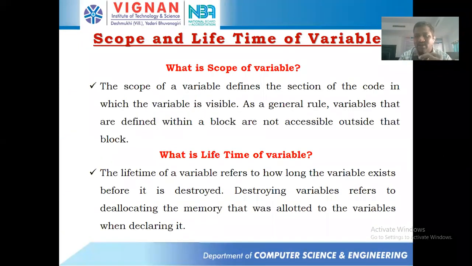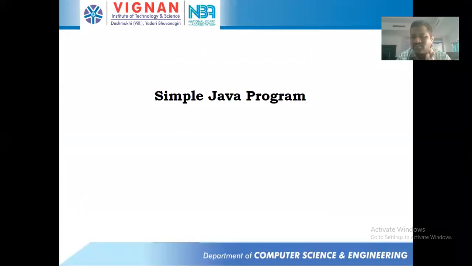Let's have a discussion about the scope of a variable and the lifetime of a variable. So what do you mean by scope? What do you mean by lifetime? In general words, what do you mean by scope? What do you mean by lifetime? Can anyone respond? Respond, students. Scope means visibility of a variable. Very good. And lifetime means, what's the lifetime?